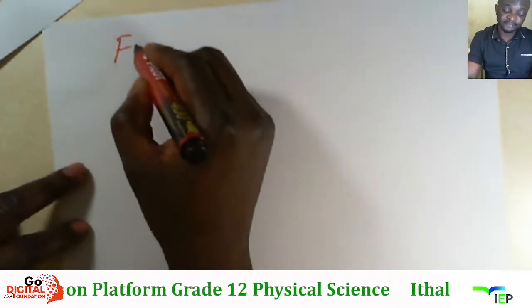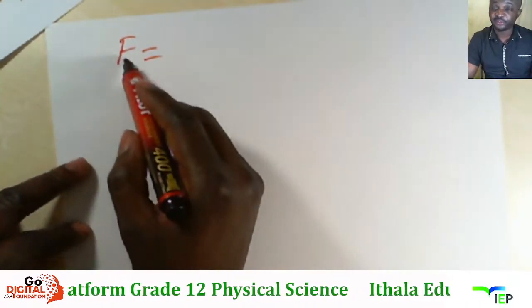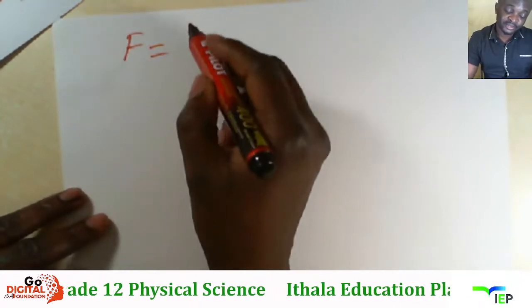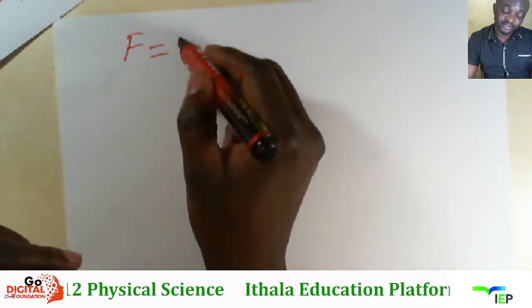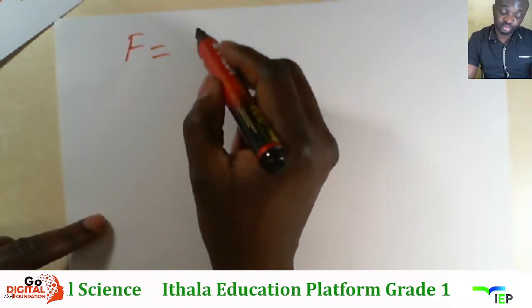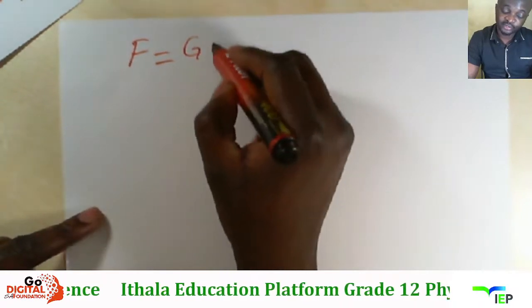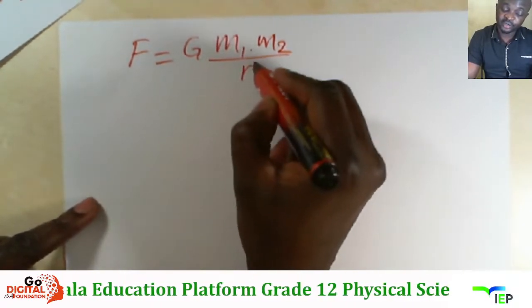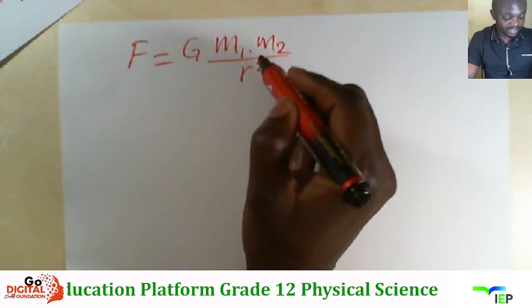Right, the law of universal gravitation states that the gravitational force, this force here is a gravitational force, that two objects in the universe exert on each other will be directly proportional to the product of the masses and inversely proportional to the square of the distance between their centers.